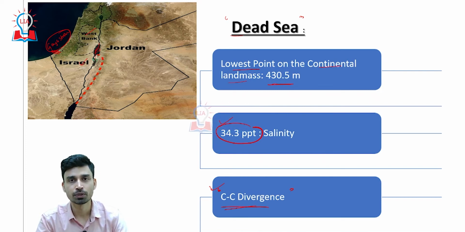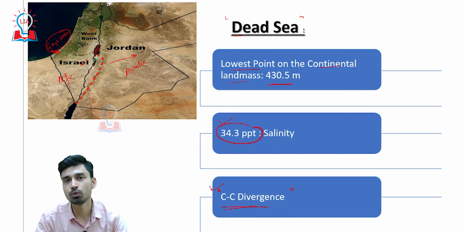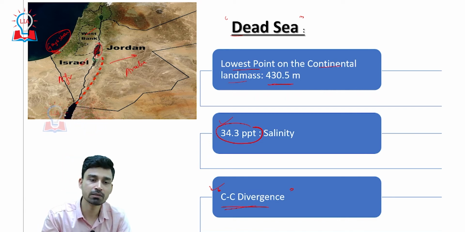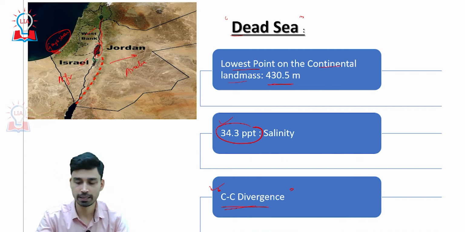of lake. The Dead Sea has been created in the same way, because if you look at this side we have the Arabian plate, while on the western side we have the African plate. So, due to the divergence, or the movement of the African plate and Arabian plate away from each other, we have this gap that has been filled up by the Jordan River coming from the north, thus creating a small lake.